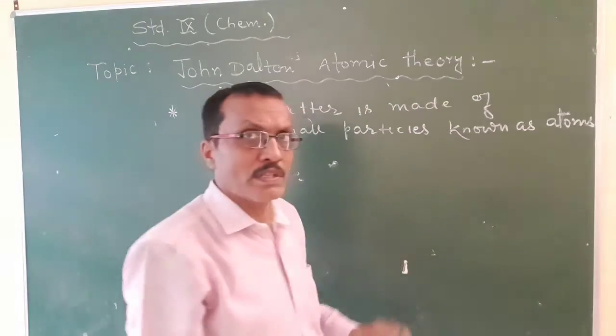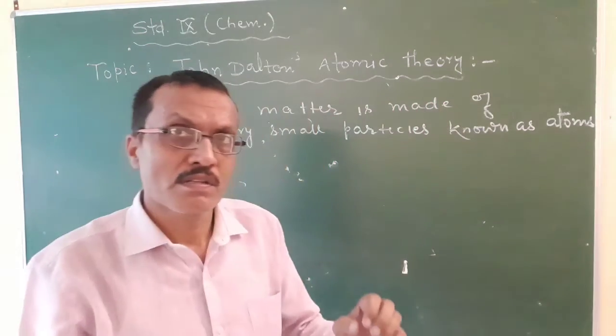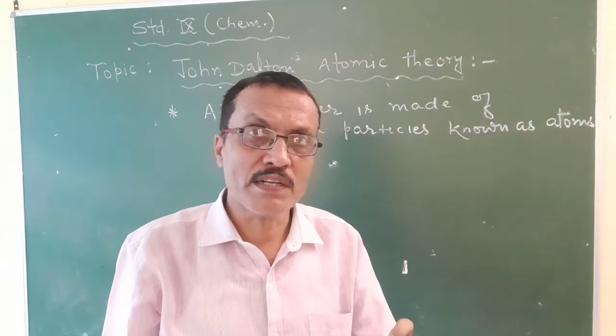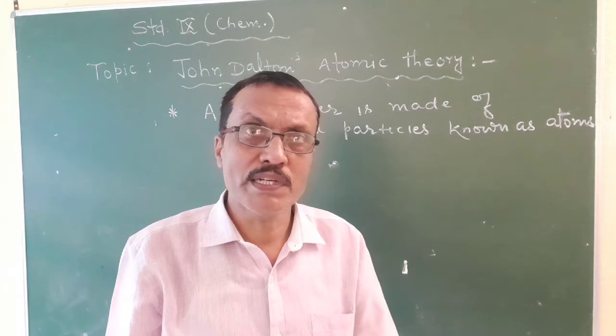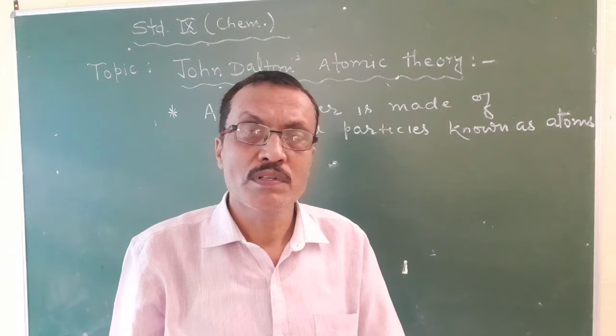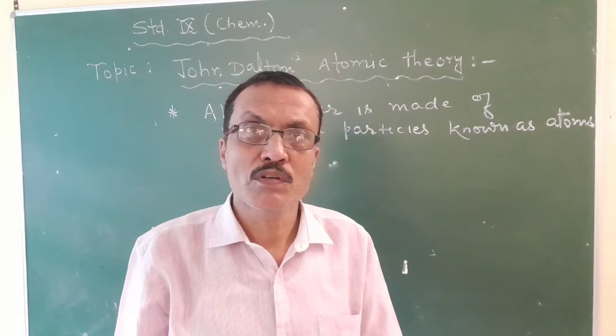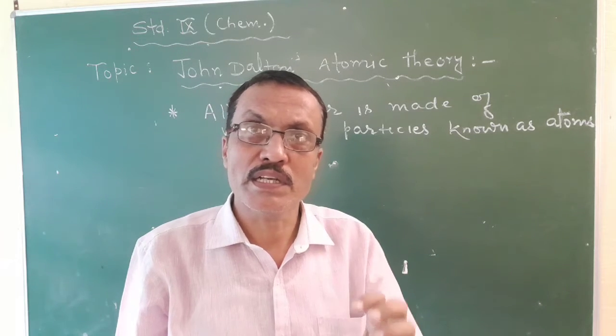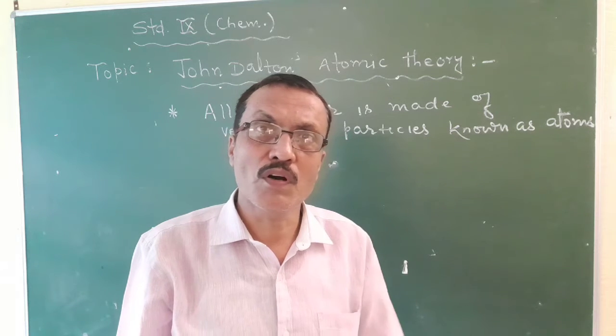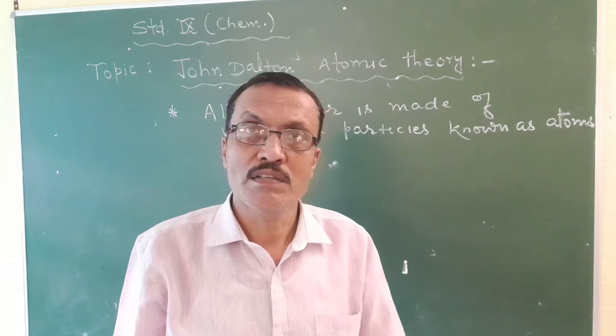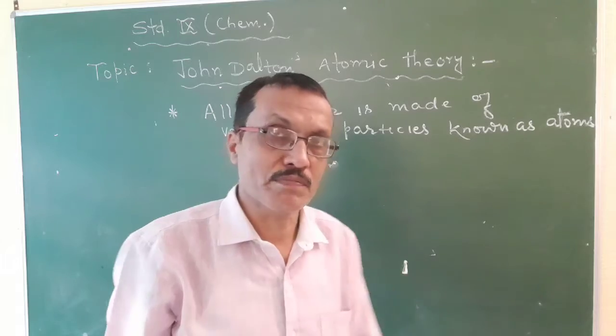It means the first postulate tells us that every kind of matter is made of the smallest particles, which are known as atoms. All matter is made of atoms.